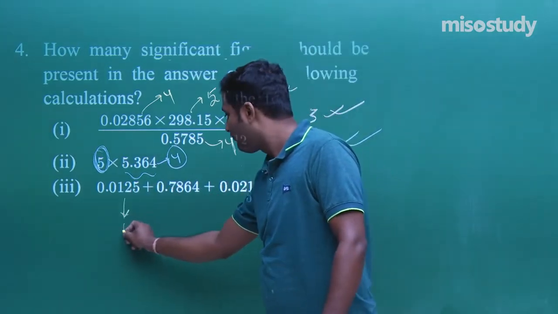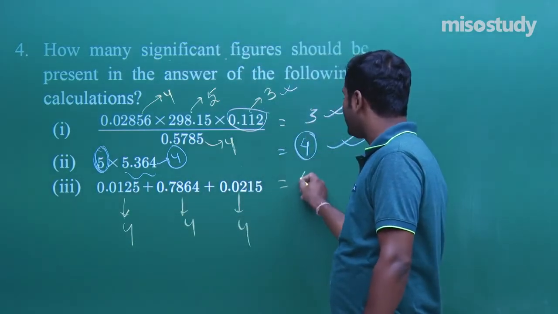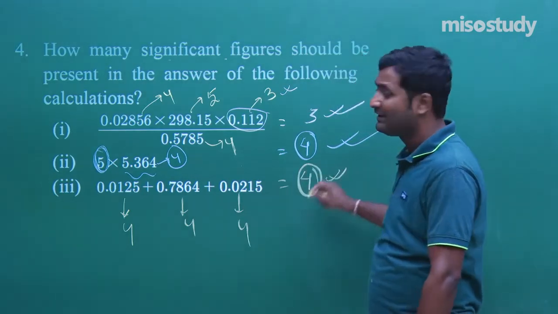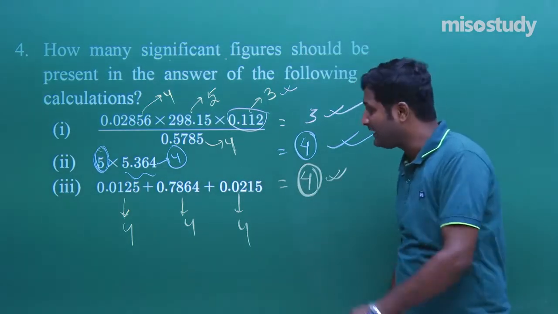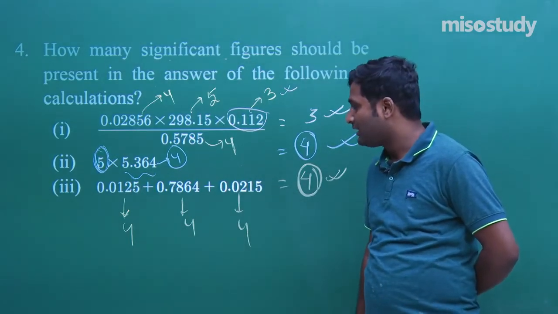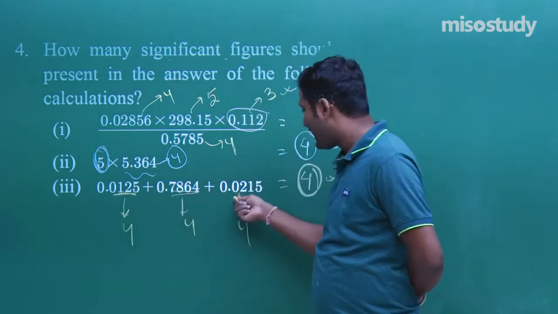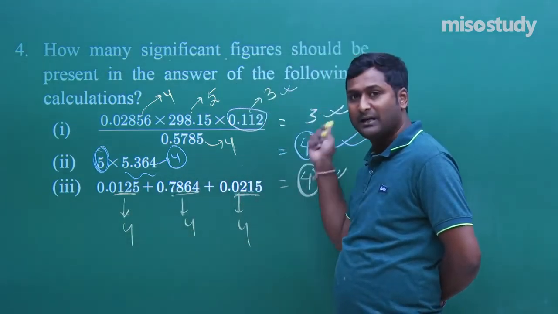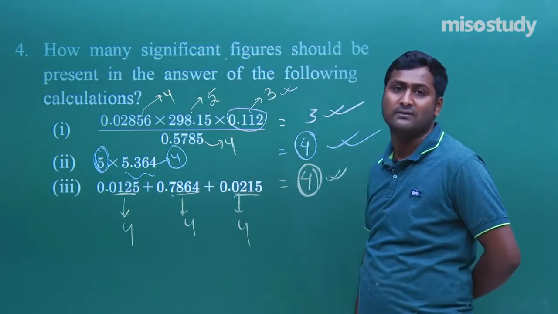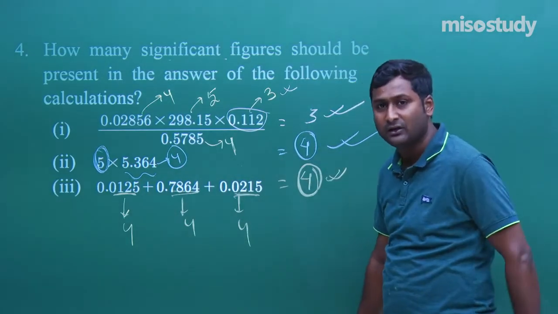Here the number 4, here the number 4, here the number 4. So the answer will contain 4 significant figures. Clear? Again I am repeating, in case of subtraction and addition, we include the digits after the decimal. But in multiplication, we include all the digits, all the significant figures. Clear? I think now you can easily solve such kind of question.